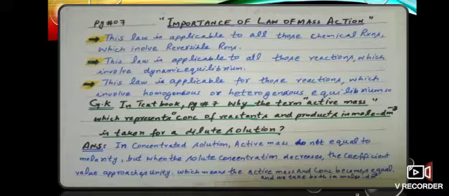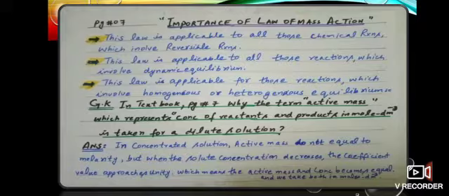In the textbook, page number 7, below the statement, they have given why the term active mass, which represents the concentration of reactants and products in moles per dm cube, is taken for a dilute solution. Actually, in concentrated solution, the active mass does not equal molarity, but when the solute concentration decreases, the activity coefficient value approaches unity.